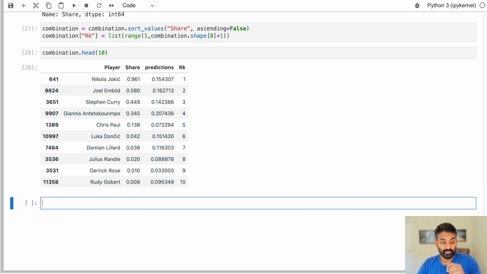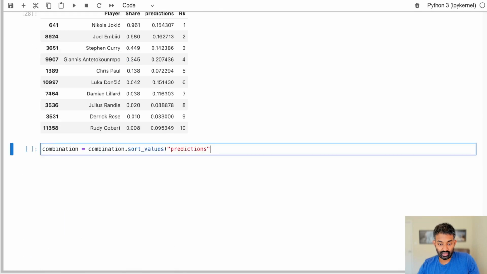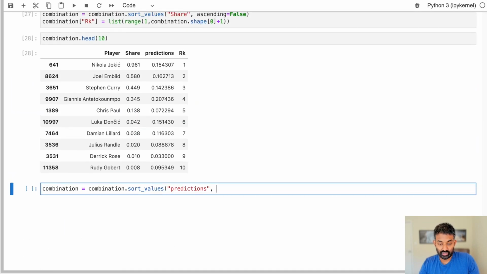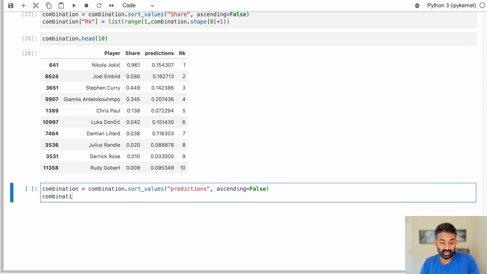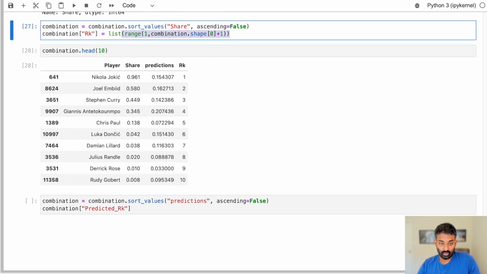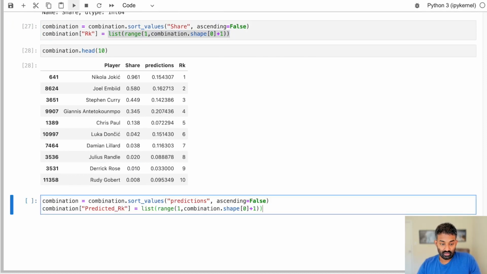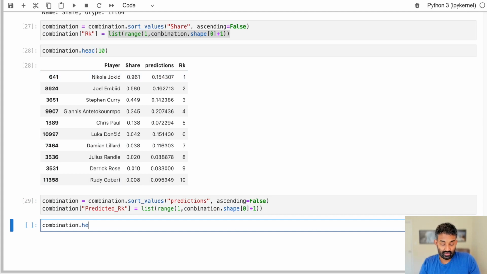Now what we need to do is figure out the rank for our predictions. So let's sort combination in a slightly different way. We'll sort based on the predictions. I think predictions was the name of the column. Yes, it was. So we'll sort it on predictions, and we'll say ascending equals false. And now we can assign a predicted rank column using the same technique we just did. All right, and now let's take a look at combination.